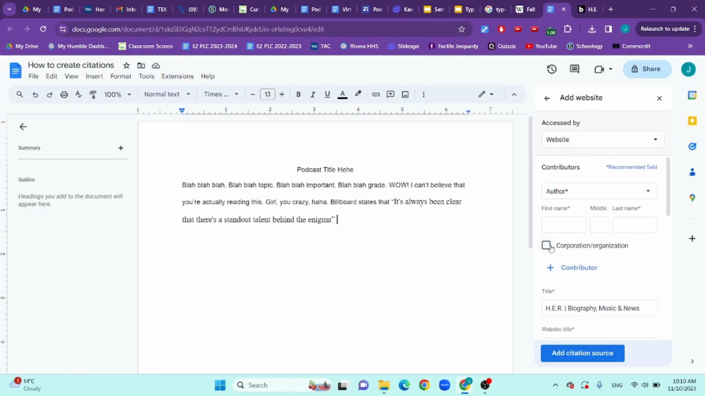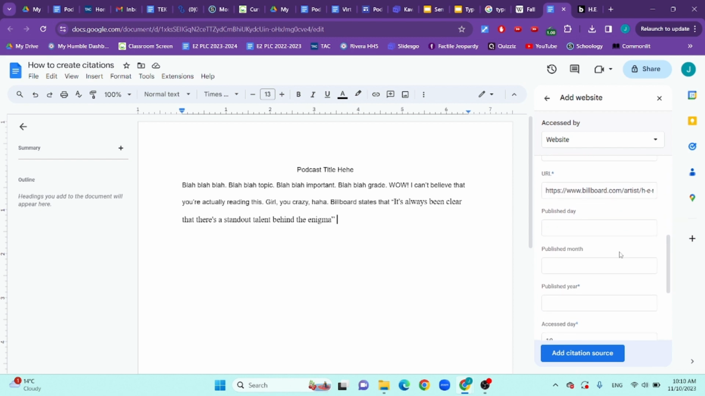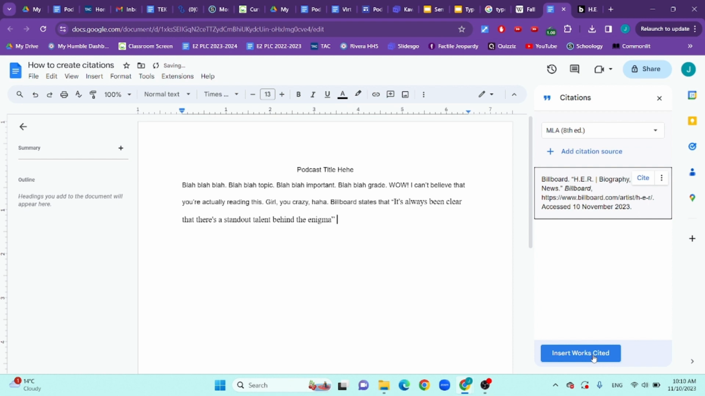So we couldn't find it, and that's okay. But we can't say that this is a corporation, right? It's an organization. And I'm going to put Billboard because that's the name of the website, right? This is who is publishing it. So I'm going to say Billboard. And be like, okay, we couldn't find any of this other stuff because we didn't know it. And put add citation source.